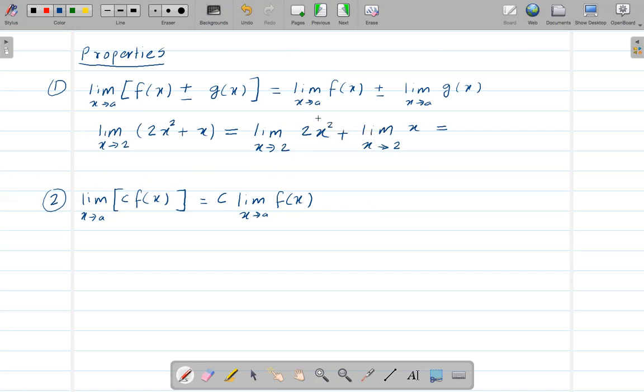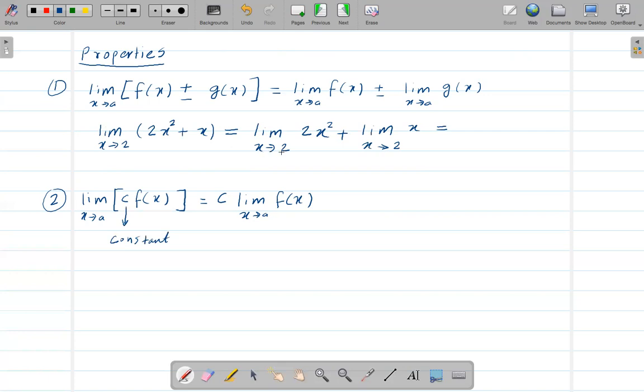Since this is just a number, we are multiplying. This is basically the second property. If c is a constant, which means c can be any number, then I can take c out of the limit and just take the limit of the function. So I can do the same thing here: take the 2 out and take the limit of x squared.